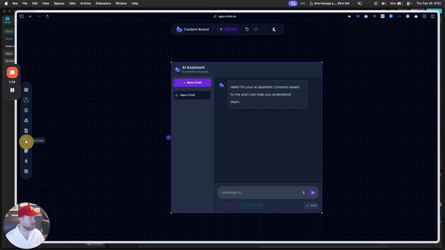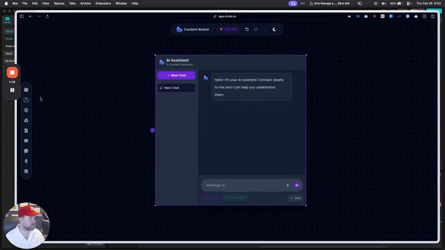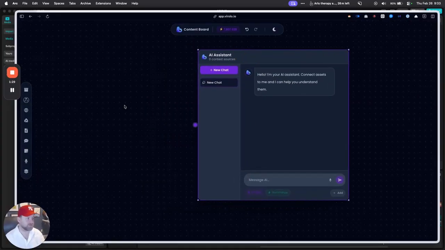I'm going to open up a new chat. Now with Virolo, you can add in a bunch of inputs. You can upload a social link, you can upload a website, a Google Drive, any documents and images. Virolo will look at your documents and images and actually look at the visuals and tell you what works about specific visuals. I can add sticky notes, I can make voice notes, and I can make little groups.